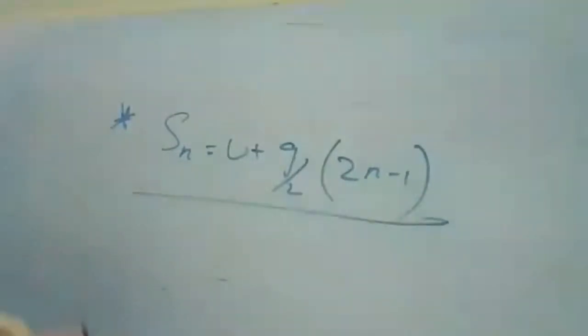Right, take the question related to this one.